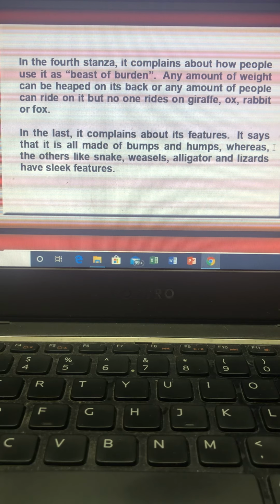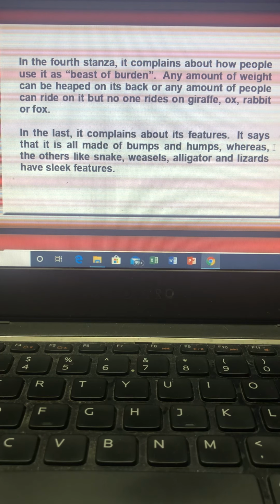In the last stanza, it complains about its features. A snake is as round as a hole in the ground, and weasels are wavy and sleek, and no alligator could ever be straighter than lizards that live in a creek. So he says that the weasels are wavy and sleek, and the snake, all these have very sleek bodies.